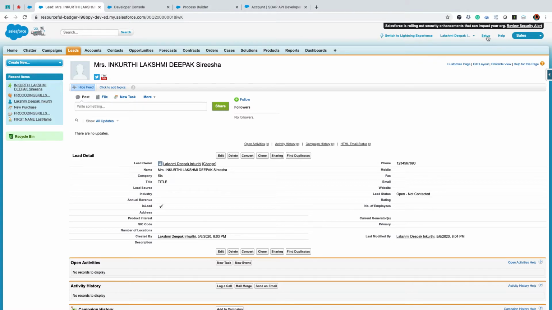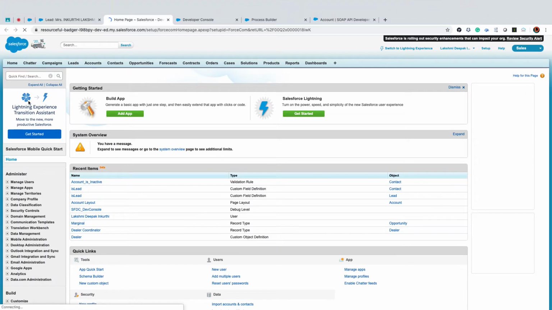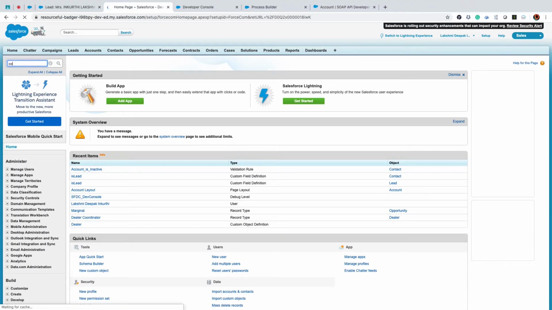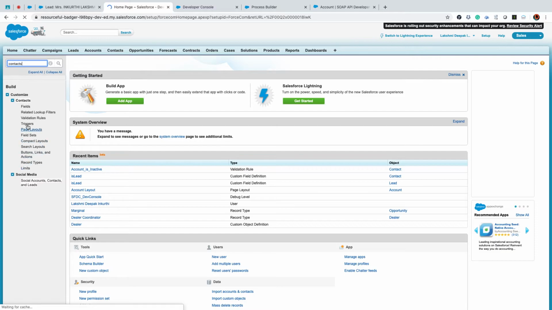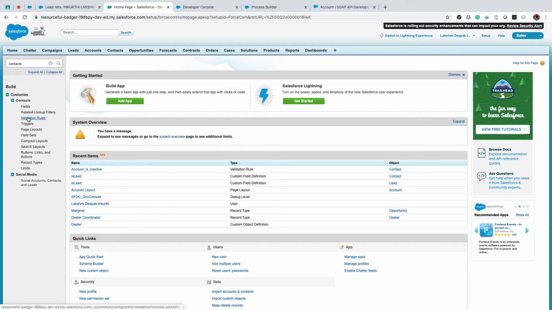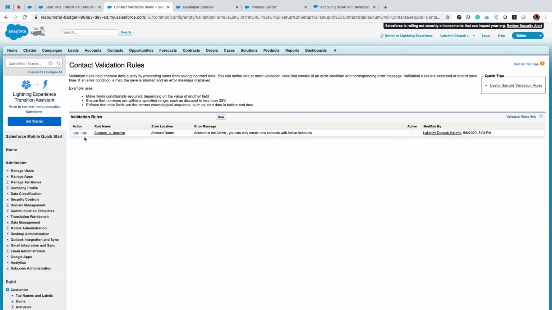Let me go to setup. Contacts. Validation first. I'll deactivate and I'll check whether it is doing or not. Edit.